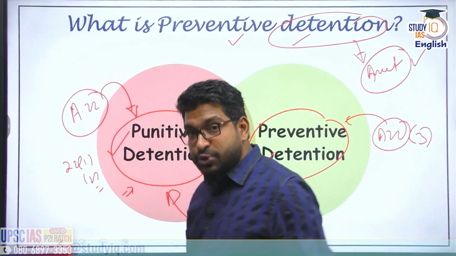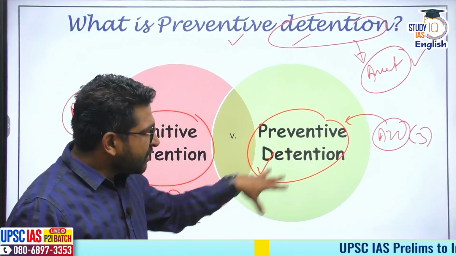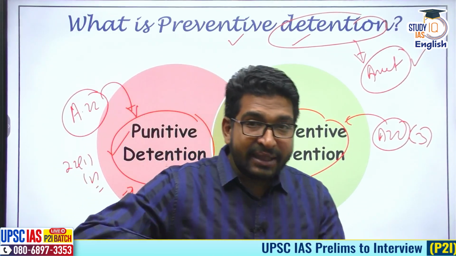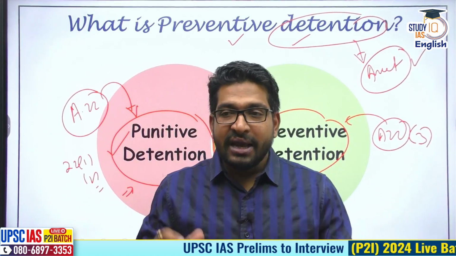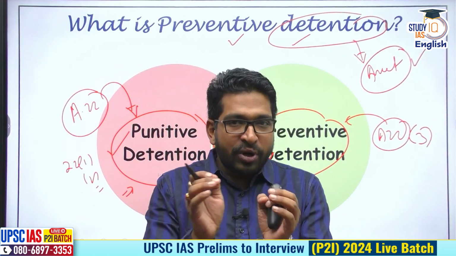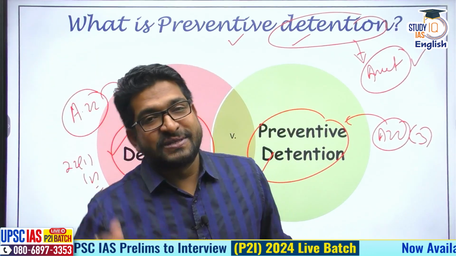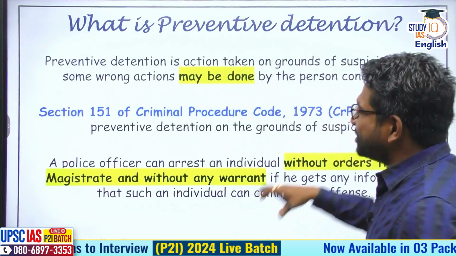But there is also the availability of preventive detention in Indian laws. Preventive detention means that without even committing a crime, only in anticipation of the crime, the police can come and arrest me, saying that if I do not arrest you, if I do not apprehend you, you are likely to commit a criminal offense. Now you're thinking, sir, is this possible? Yes, it is. Preventive detention is exactly that.